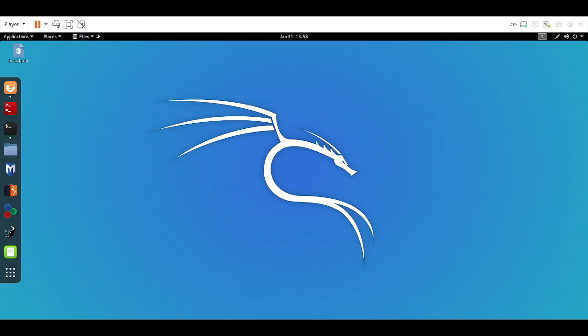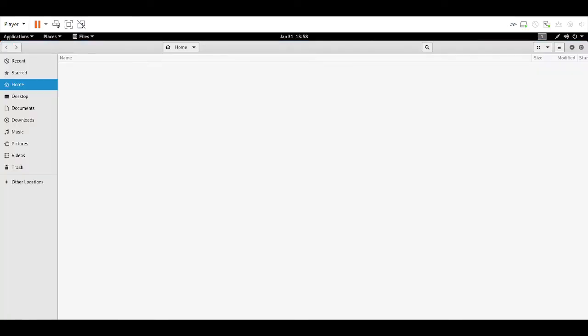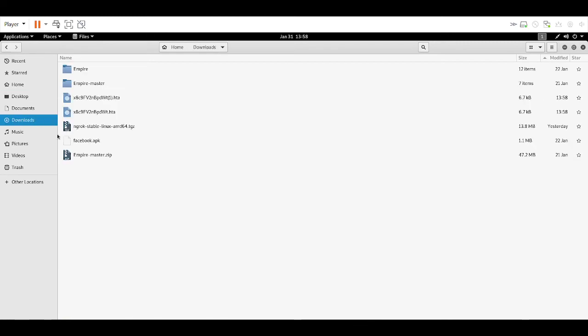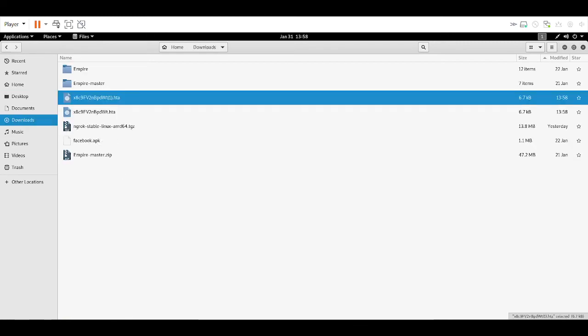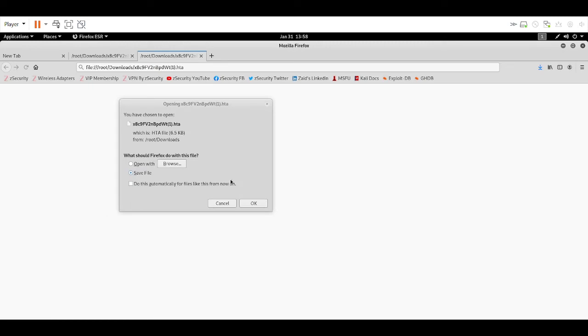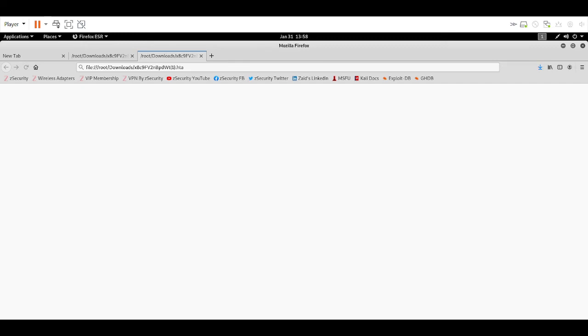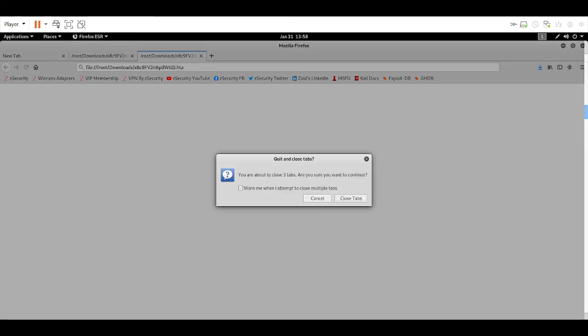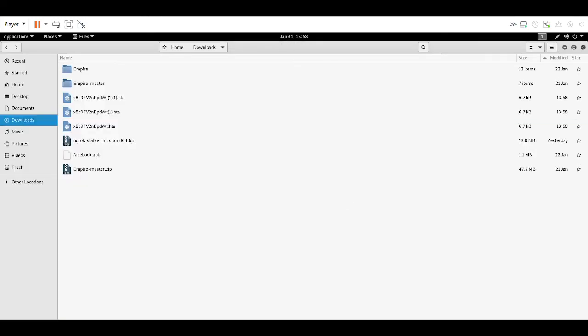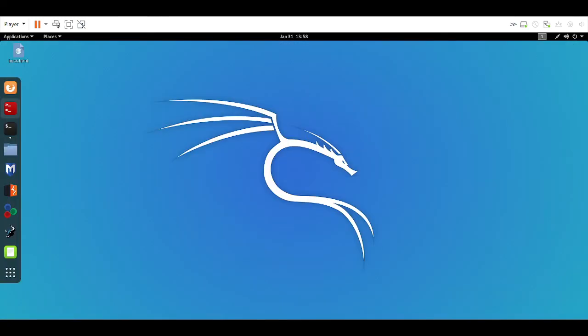So it's right here in the downloads, and I will save file and okay. So I've done that, and I will close the tabs, and I will go back to my terminal.